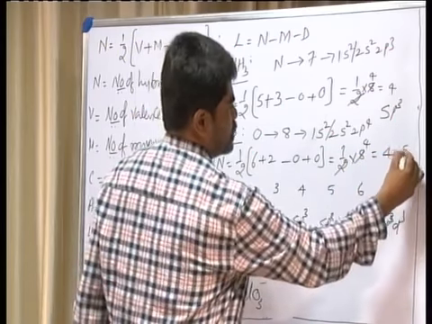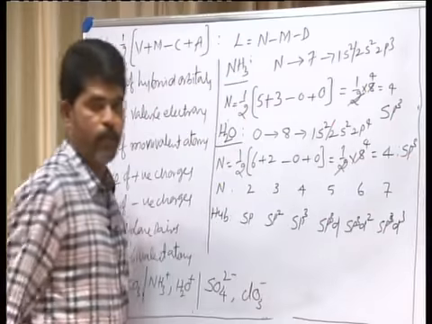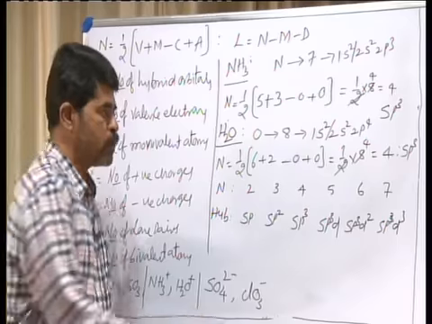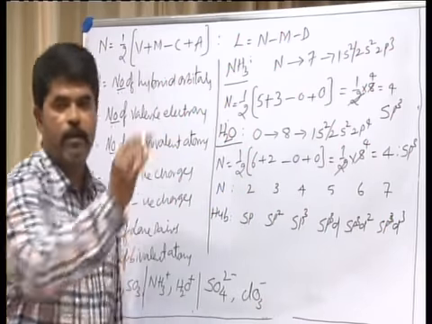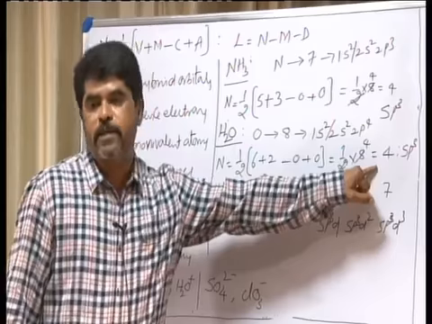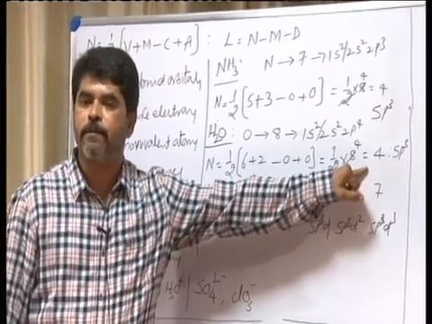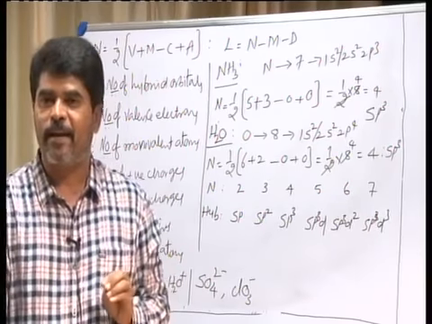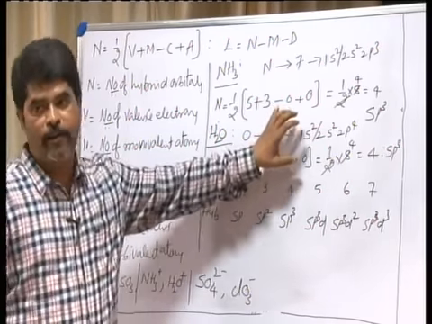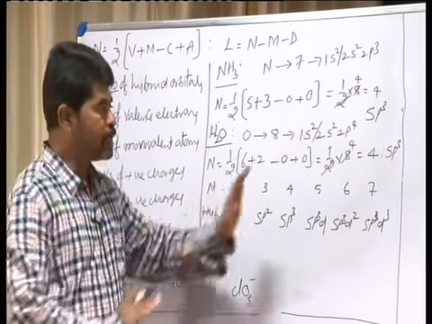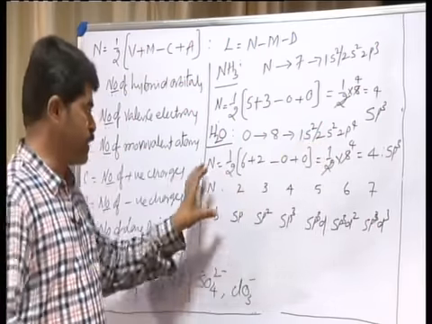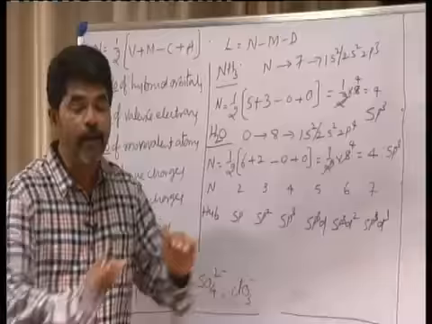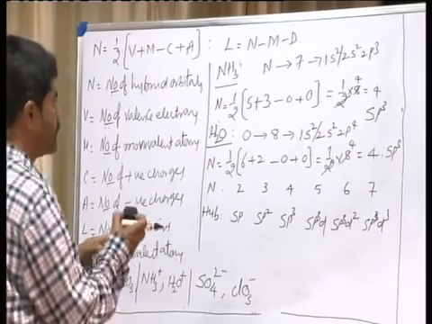Again hybridization is sp3 because the number of hybrid orbitals is 4, so it is referred to as sp3 hybridization. If sp3 is hybridization, what is the expected shape? Tetrahedral. What is the expected bond angle? It is 109.5 degrees. Okay, really it is not 109.5 in case of water. That can be explained based on the VSEPR theory in the next concept.